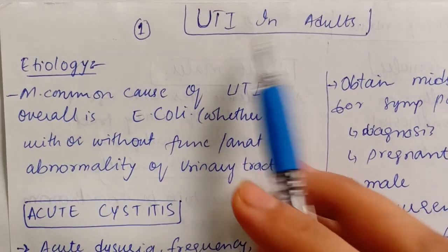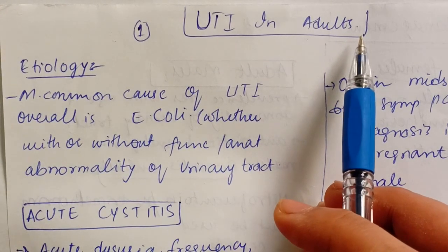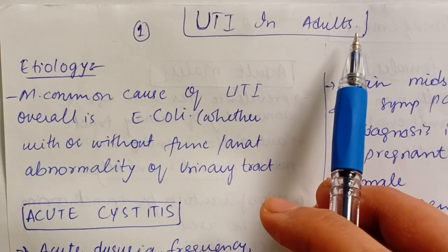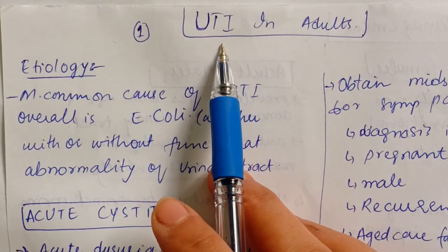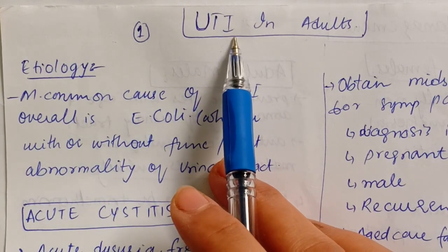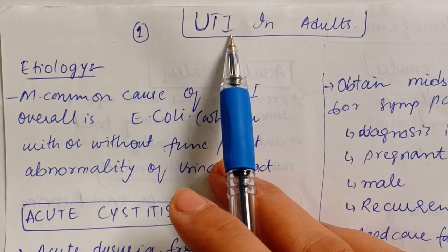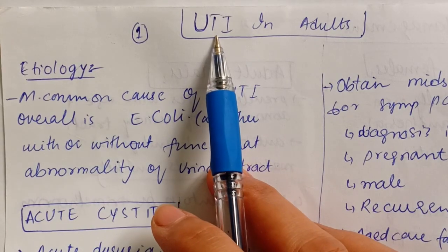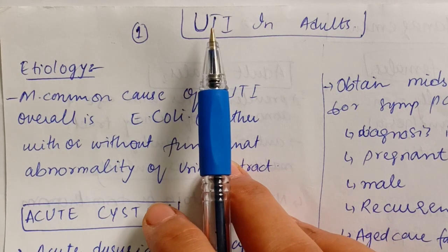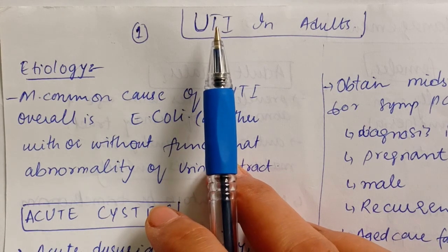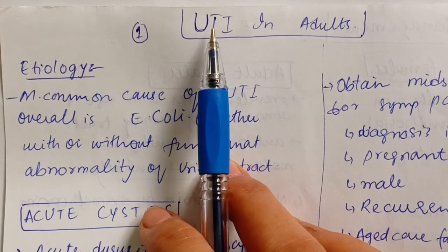Today the topic of our video is UTI in adults. UTI is a very important topic for AMC in the section of medicine, and there are different domains AMC tests you on under the heading of UTI. UTI is divided into acute cystitis and acute pyelonephritis, and these are the causes of UTI. And then we have recurrent UTI, catheter-associated UTI, UTI in patients with stents, and the most important of all of them is UTI during pregnancy. So we are going to cover all these topics in our videos.